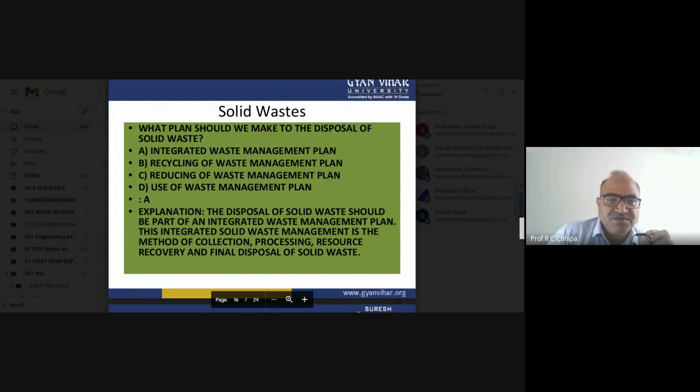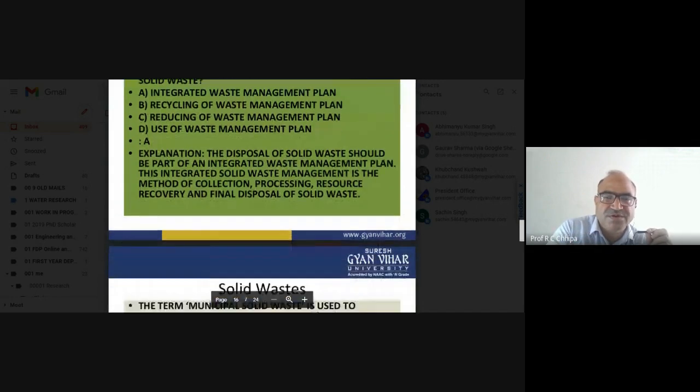This integrated solid waste management is the method of collection, processing, resource recovery and final disposal of the waste. So many of the items can be recovered, collected, and processed. Suppose there is any metal item, those are collected and can be recovered by different technologies, and finally the solid waste is disposed.